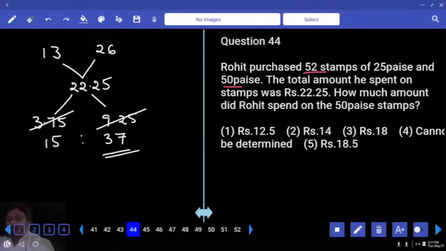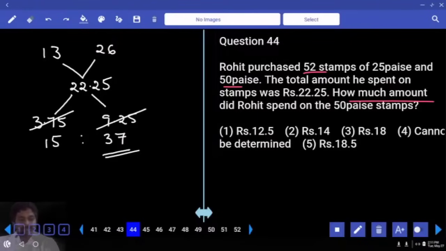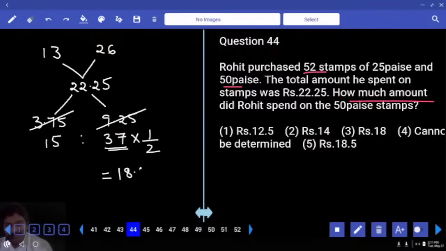You can even use the question about amount. So the question is about amount. If it is about amount, 37 stamps are there. Each are of 50 paisa, that is half rupee. Then amount 18.5.